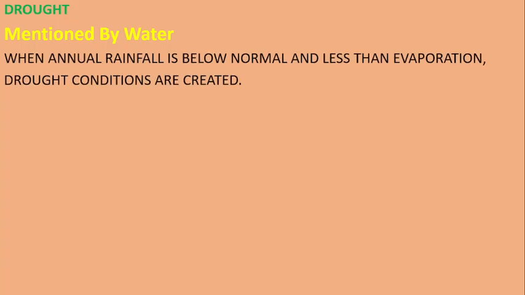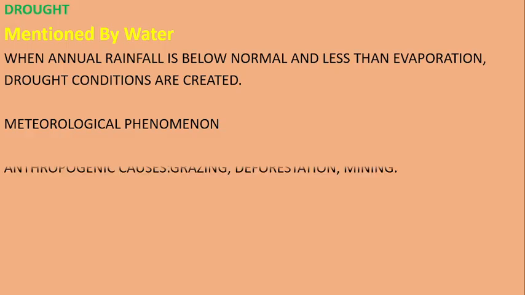Here, one of the most adverse effects is when water is scarce on our earth, which is drought. What happens when annual rainfall is below normal and less than evaporation? Drought conditions are created. Certainly, that is a meteorological phenomenon, related to the monsoon.